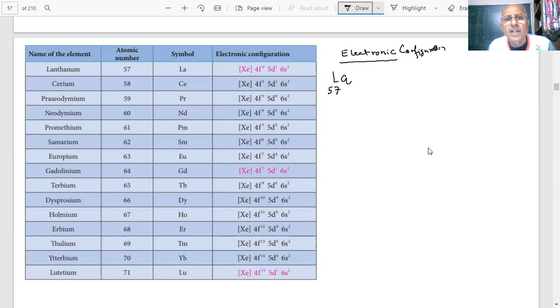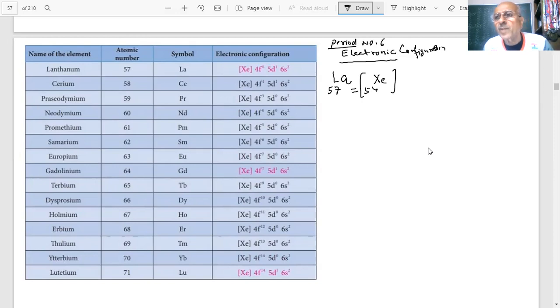Pay attention. What is the inert gas element before that? That is xenon. Xenon is 54, students. The atomic number of xenon is 54. Now we have to write which period. Tell me which period lanthanides belong to. Period number is 6.